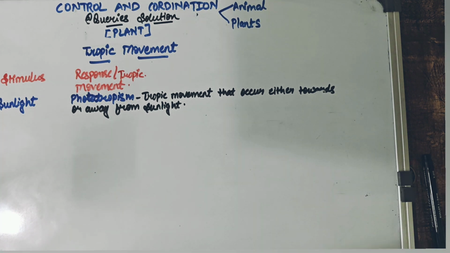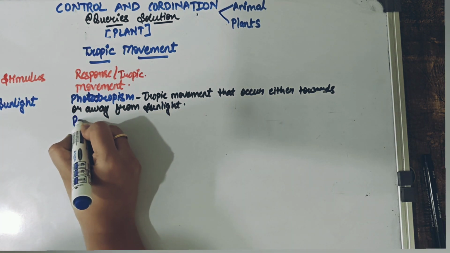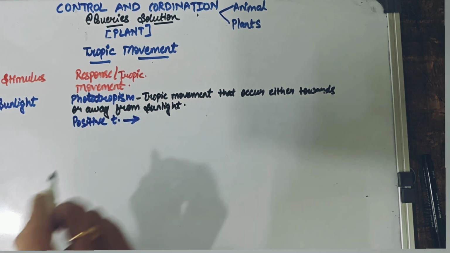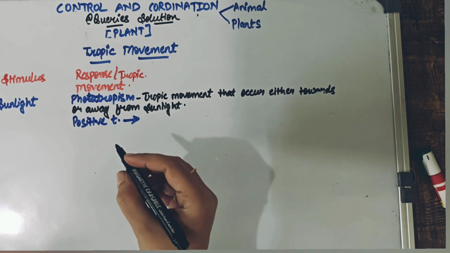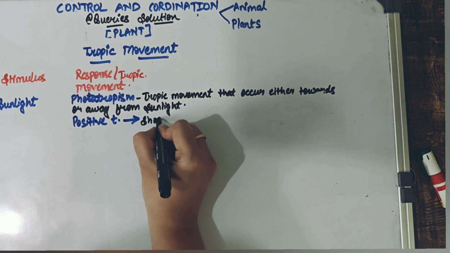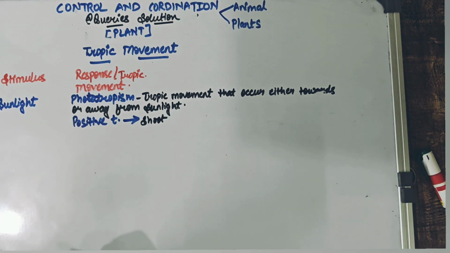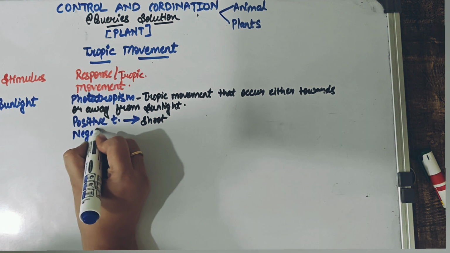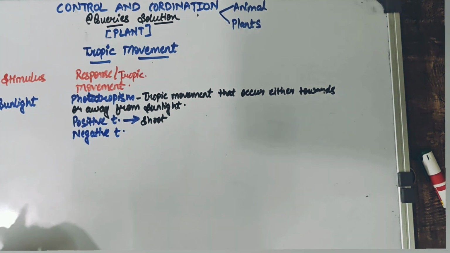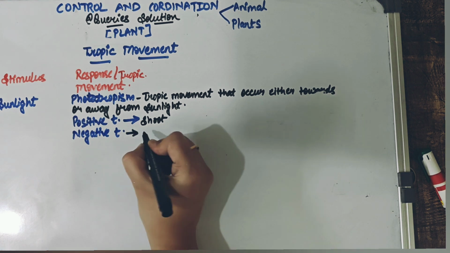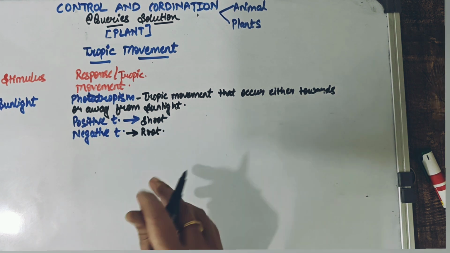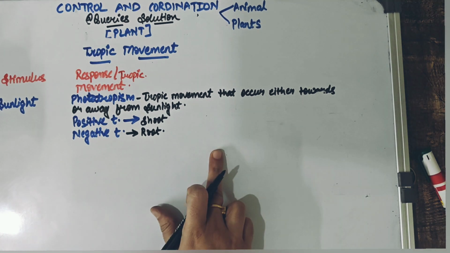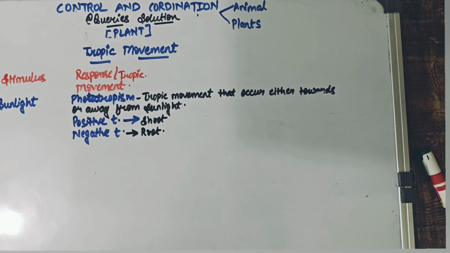So can you tell me now which part of the plant is showing positive tropism? Positive tropism is being shown by the shoots of the plant, right? That's what we saw. Shoots bend towards the source of light. And which part of the plant is going to show us negative tropism? As we discussed, the roots would show growth, but it would be independent of the direction of light. So this is just one type of tropism that we have covered, which is phototropism.